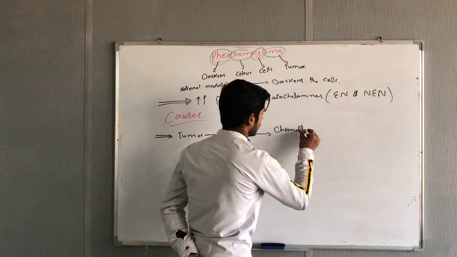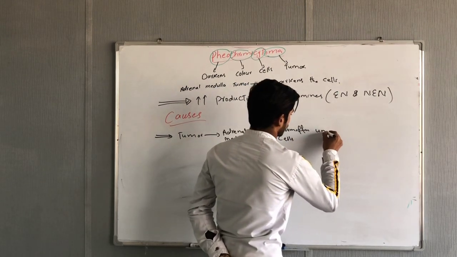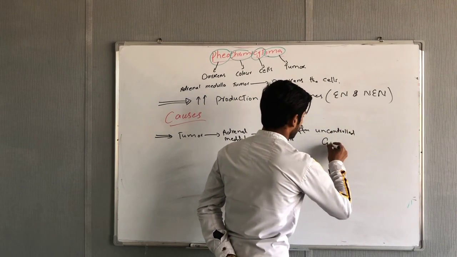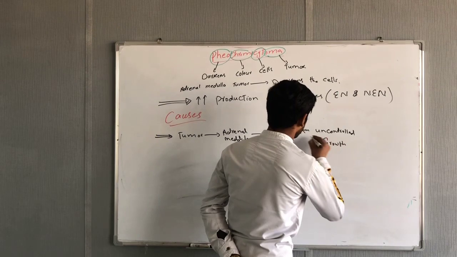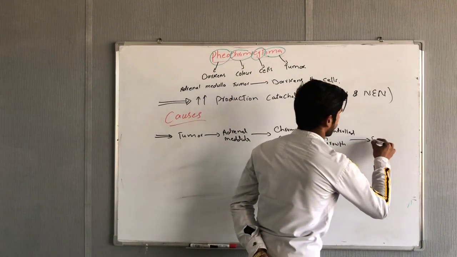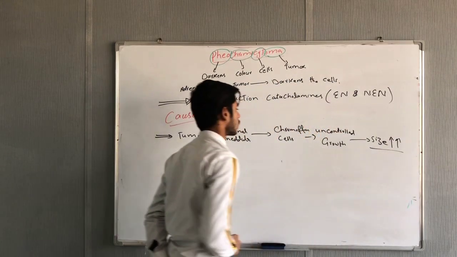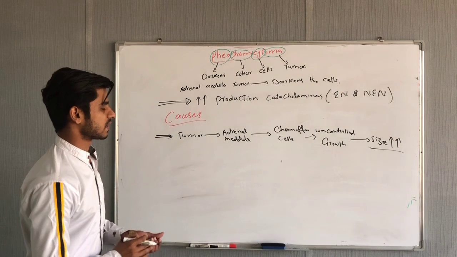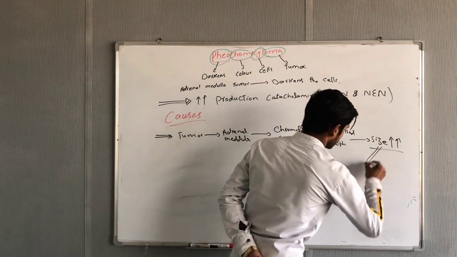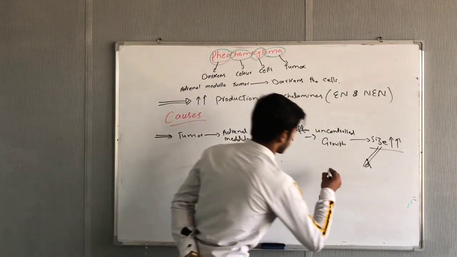Chromaffin cells' uncontrolled growth. The uncontrolled growth of chromaffin cells will cause an increase in the size of the adrenal medulla, or the chromaffin cell size will be increased. When the size of chromaffin cells increases, then they will produce more and more catecholamines.